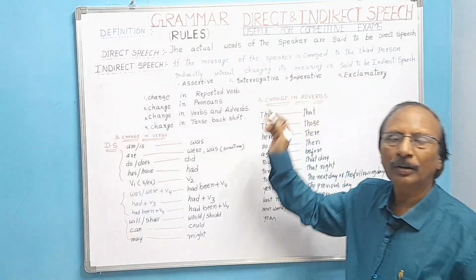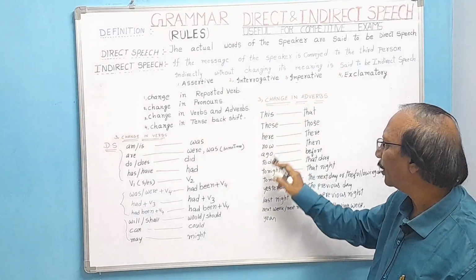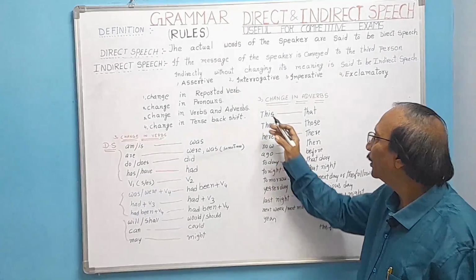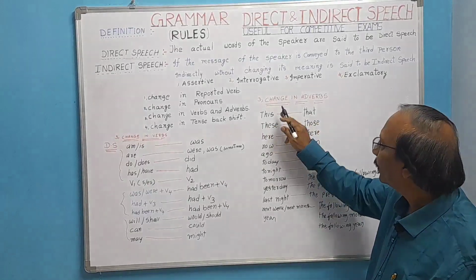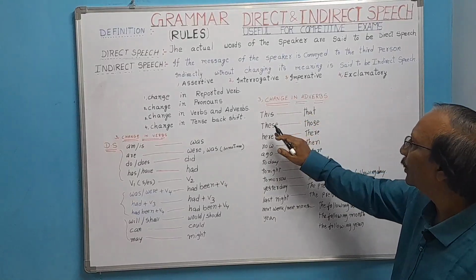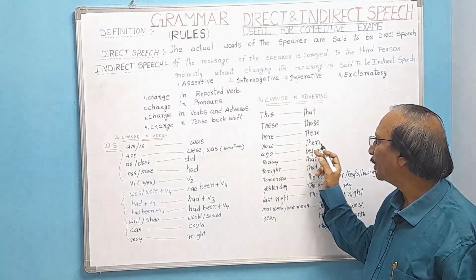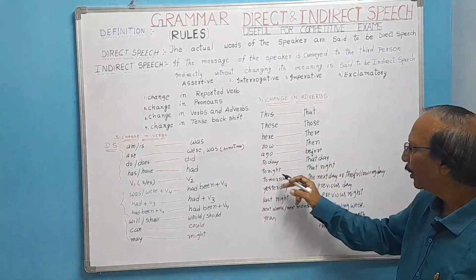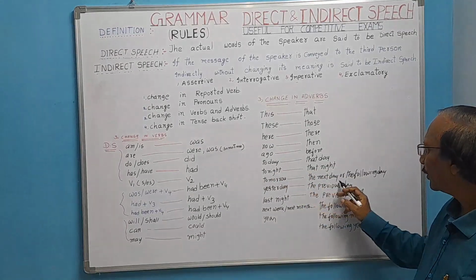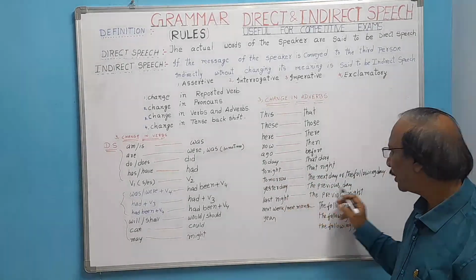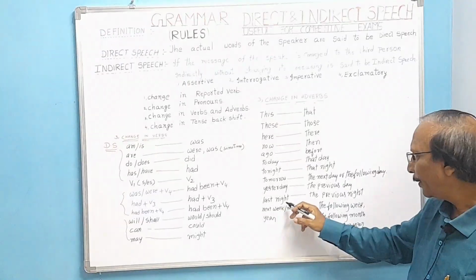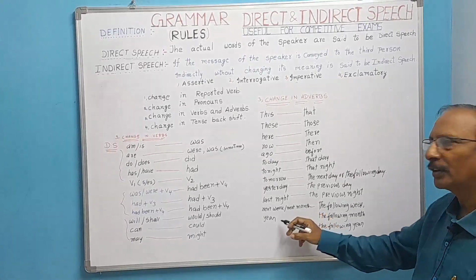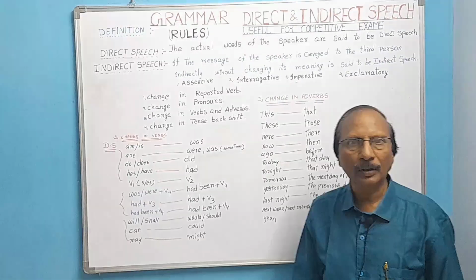What are these? These are all adverbs: here, now, ago, today, tonight, tomorrow, yesterday. They will change according to the context. This will be changed into that, these into those, and now into then. Ago will be changed into before, today into that day, tonight into that night, tomorrow into the next day or the following day, yesterday into the previous day, and last night into the previous night. Next week, next month, next year will be the following week, month or year.